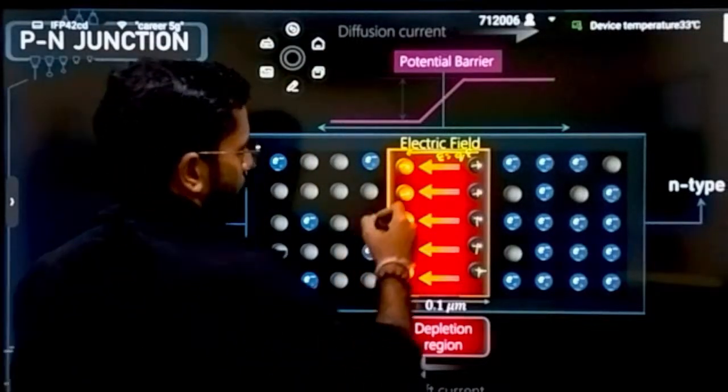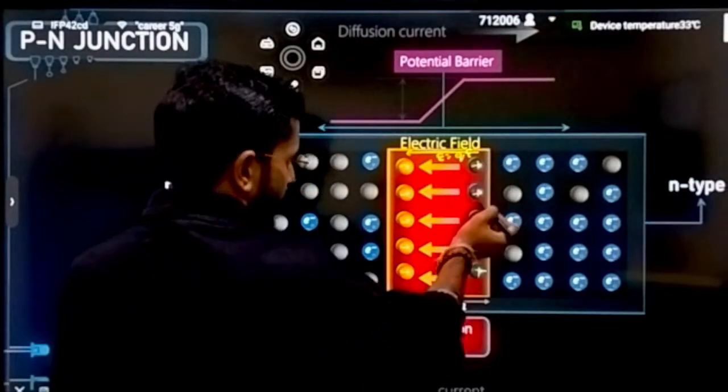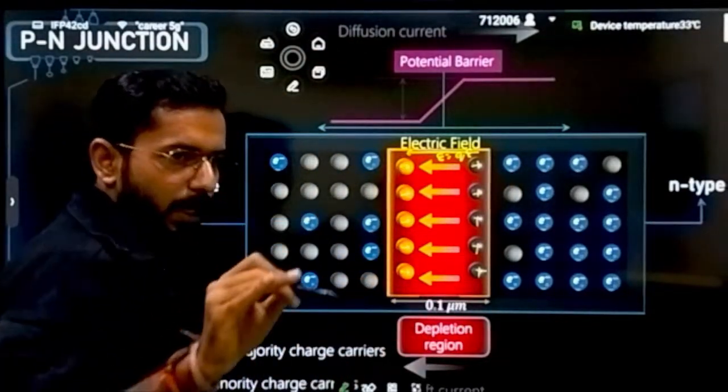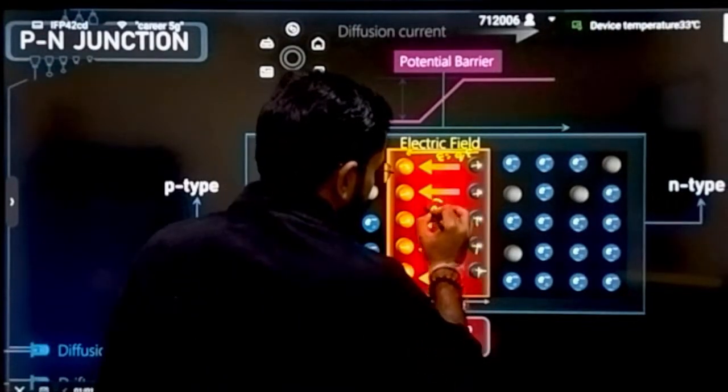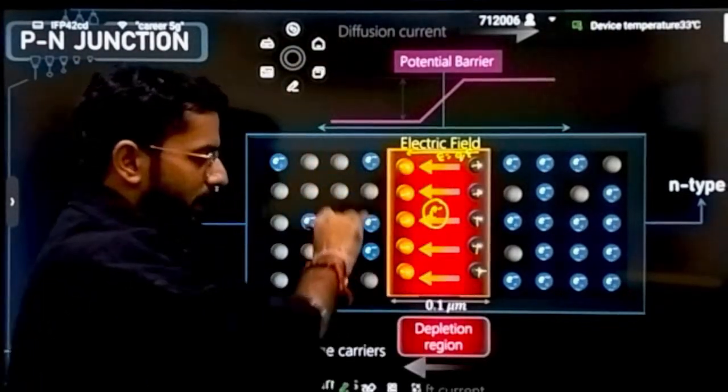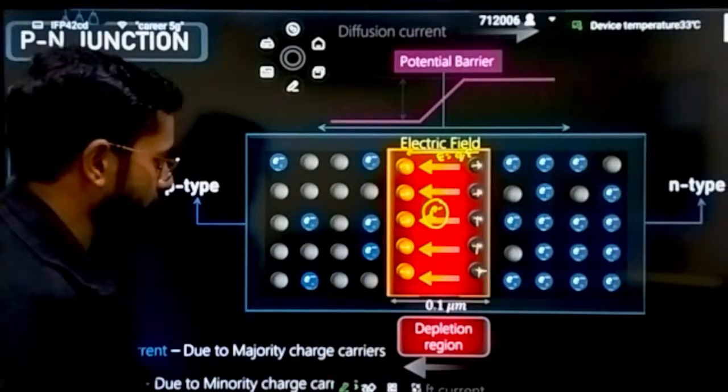Correct? So the electric field will be generated from higher potential to lower potential. Due to that, now what will happen? Some force will also act. Let's suppose I am taking any general electron. Now what will be happening with this electron? Let's try to understand that phenomenon.